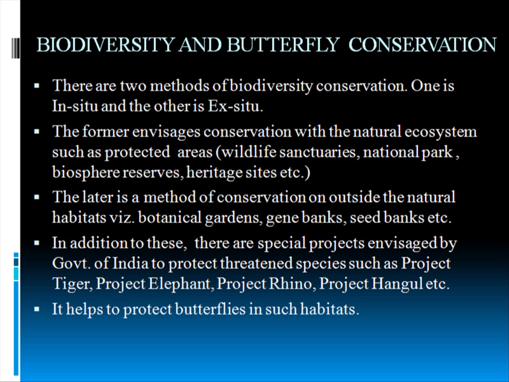And as we have said that butterflies are so important, now we shall come to conservation. We know that there are two methods of conservation, in situ and ex situ. One is bringing something from outside and keeping it here and conserving it, and the other is conserving it in its own place without bringing it from anywhere. We can see both ex situ and in situ conservation in a botanical garden. Plants from outside are brought and kept there, and also the plants that are endemic there are kept there. But it is a far topic, I will not go into it. I will talk about how butterflies can be conserved.